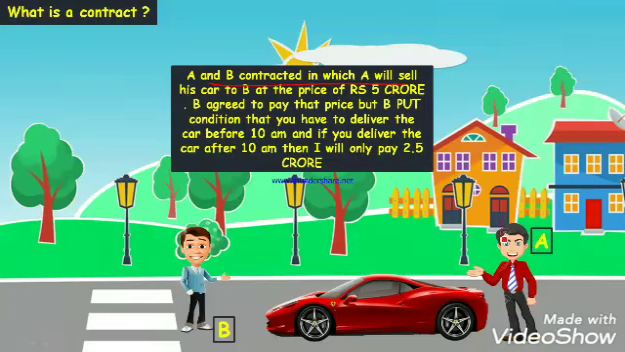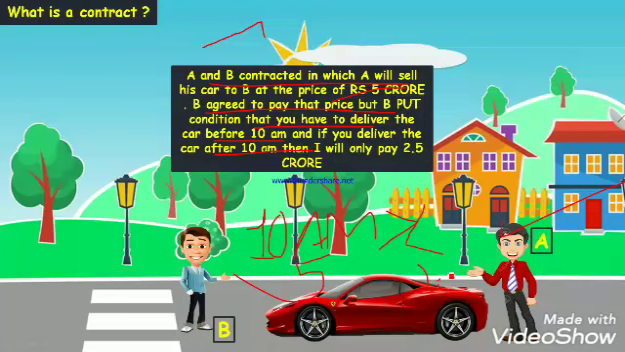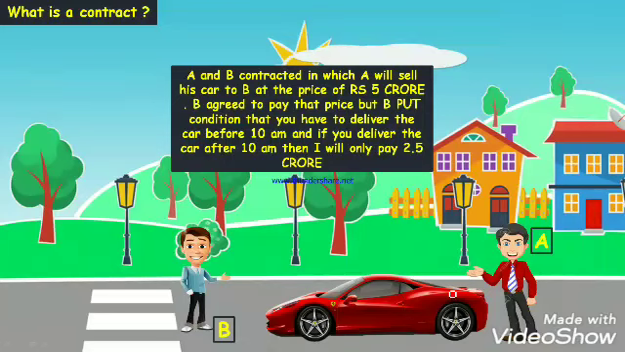A and B contracted that A will sell the car at the price of rupees 5 crore. B agreed to pay that price, but put a condition: you have to deliver the car before 10 am, and if you deliver the car after 10 am, then I will only pay 2.5 crore, half the amount. So Mr. A consciously thought that this is a very good deal, I can deliver the car before 10 am, so I must go for the risk. So they contracted between each other.